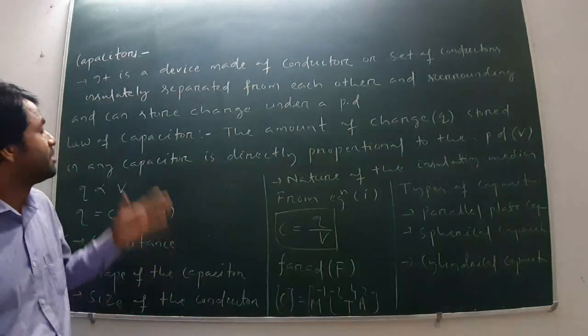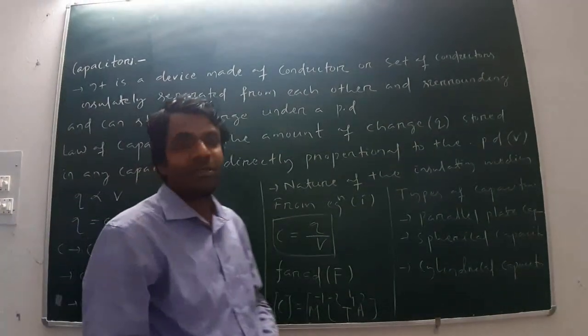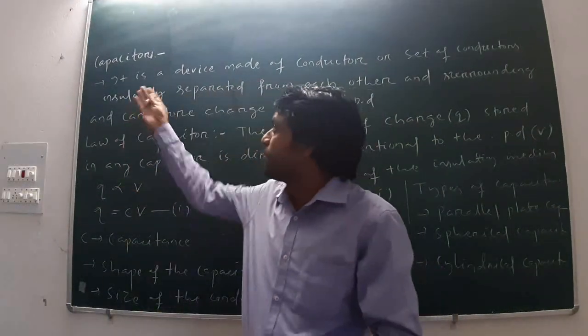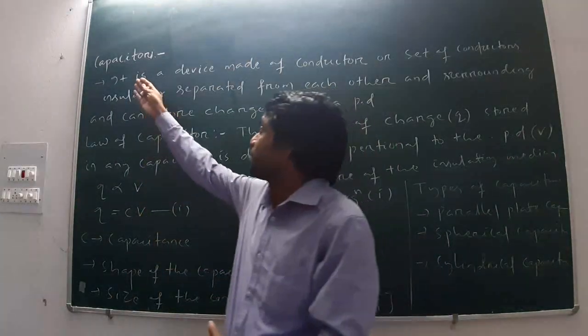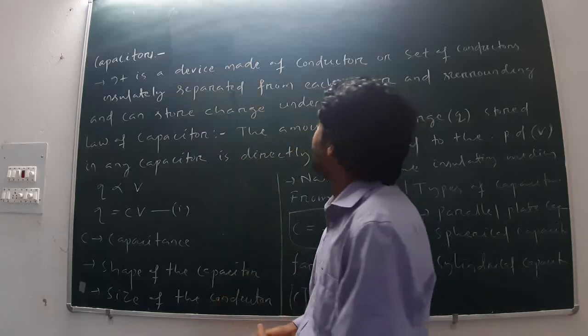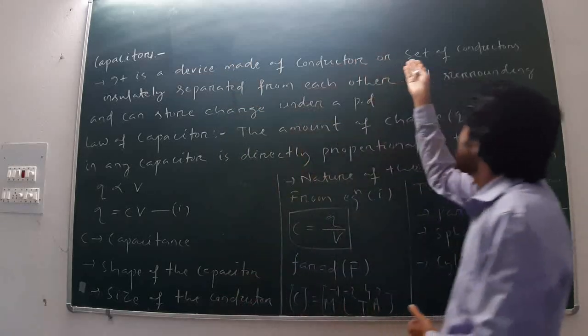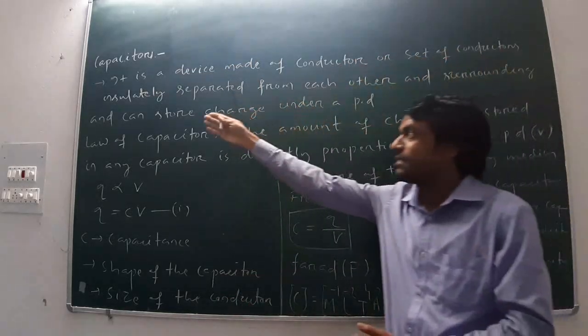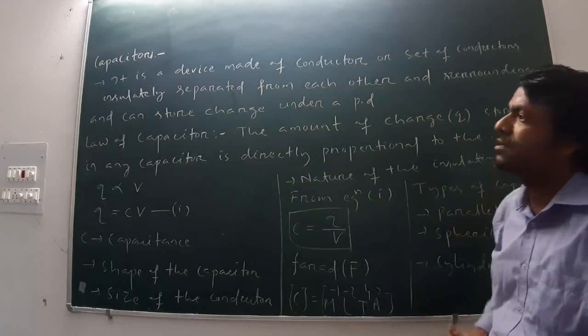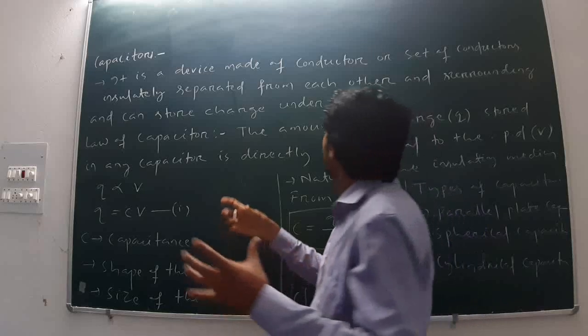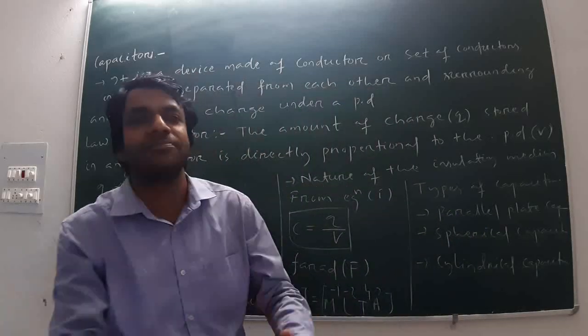Good morning students. Today we will discuss capacitors. First, what is the definition of a capacitor? A capacitor is a device made of a conductor or set of conductors, insulated from each other and from the surroundings, and it can store charge under a potential difference.